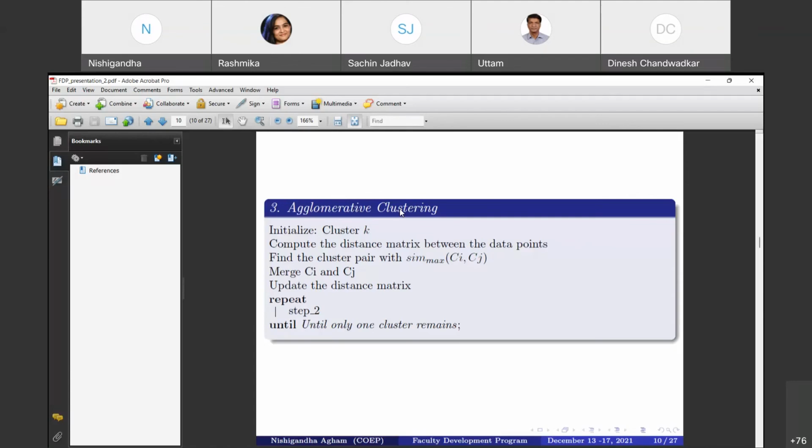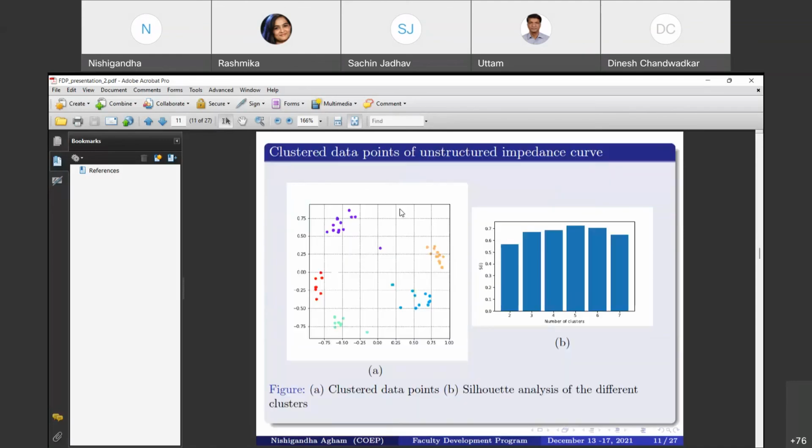So at each time step, two clusters, Ci and Cj for example, are merged and the distance matrix is recomputed to find the nearest cluster pair. That step is repeated till only one cluster remains. As it starts with one cluster for one data point, it combines and finalizes until only one cluster is remaining. That happens in case of the agglomerative.